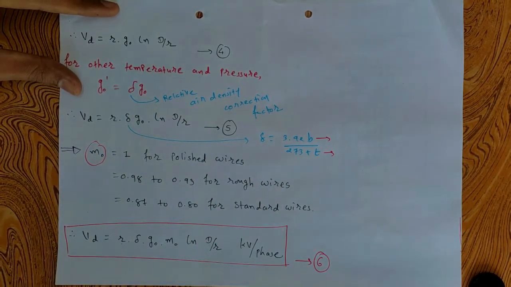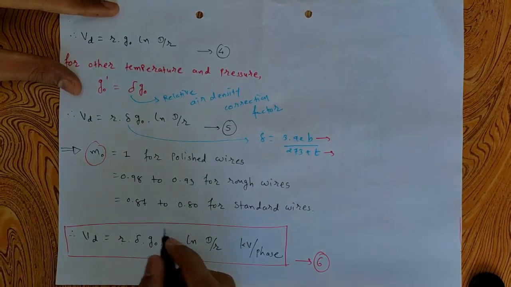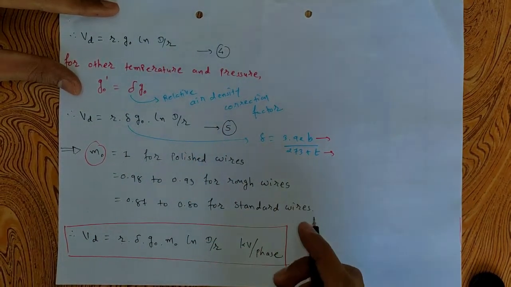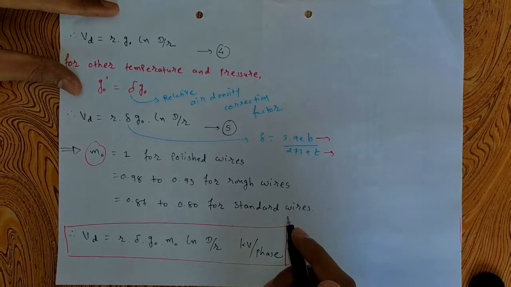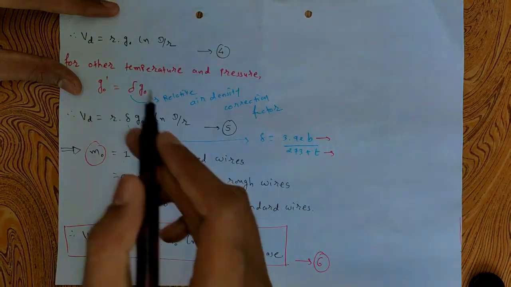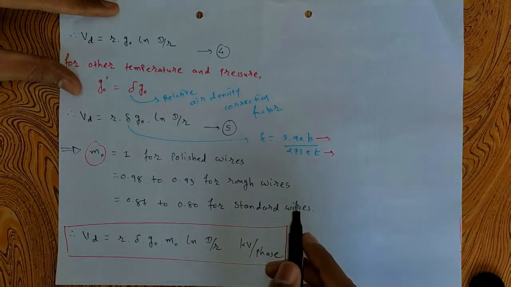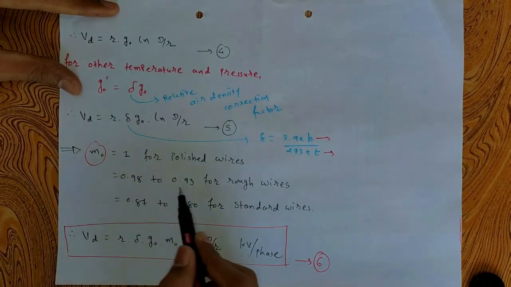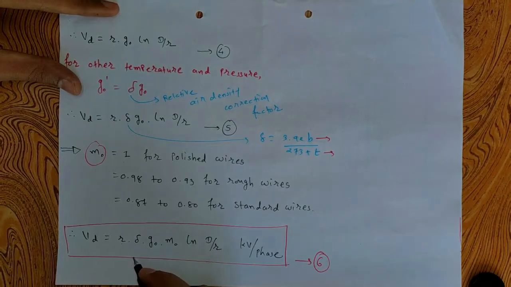The value of M0 will be 1 for polished conductors, but when we have a stranded conductor, there is an uneven surface, so at the tip of the surface the potential gradient, or electric field intensity, is more, and corona will occur at a lower voltage.